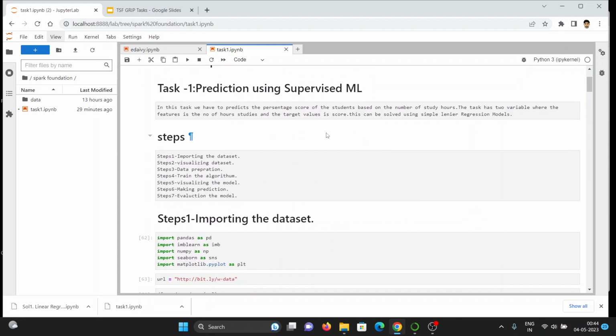In this task, there are different steps. Step 1, importing the dataset. Step 2, visualizing the dataset. Step 3, preparation. Step 4, training the algorithm. Step 5, visualizing the model. Step 6, making predictions. Step 7, evaluating the model.